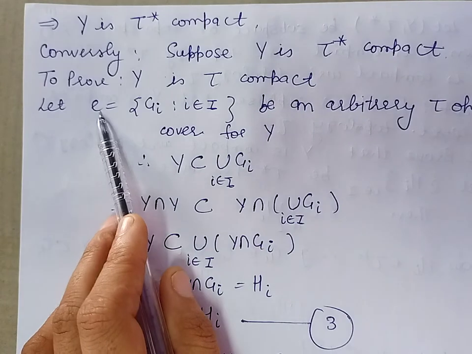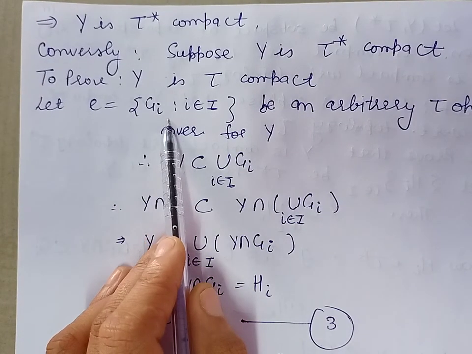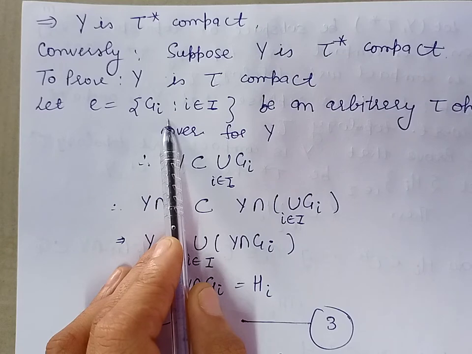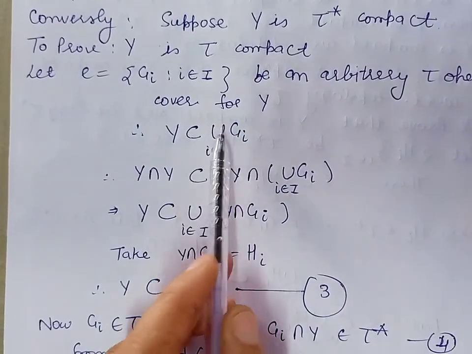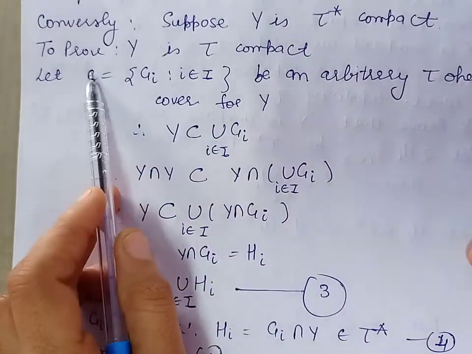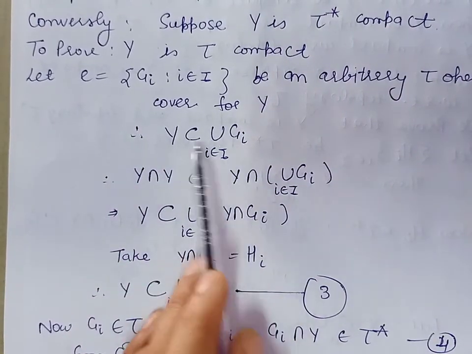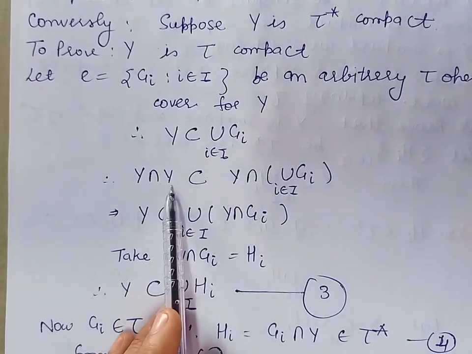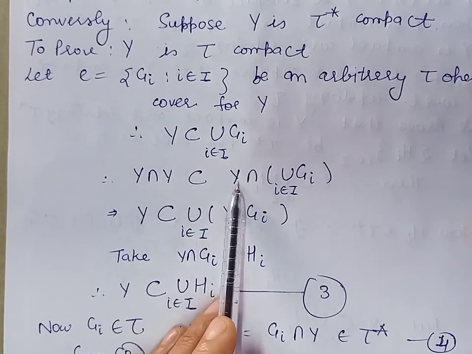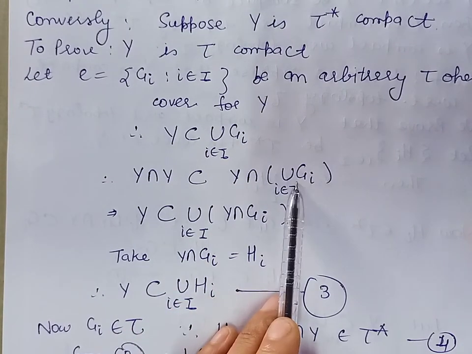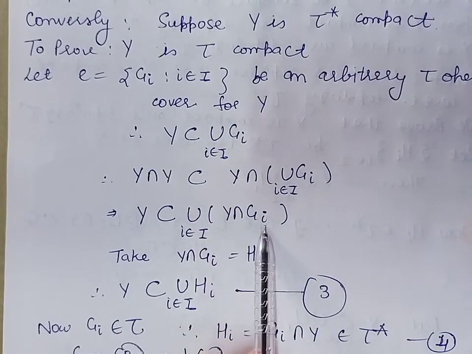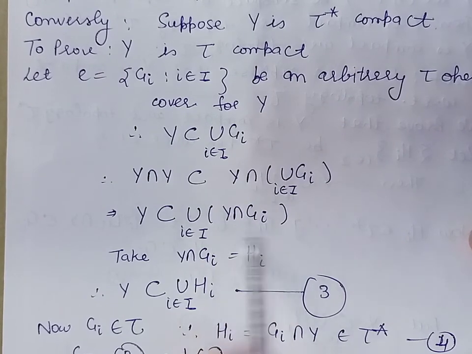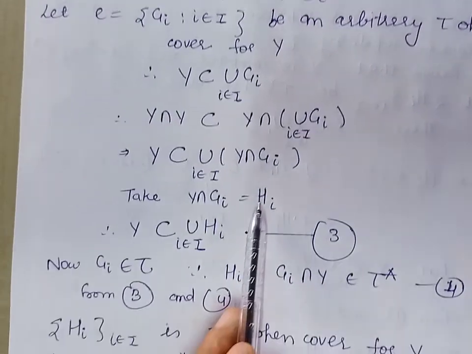So let us take E, which is a collection of Gi's. Let this be an arbitrary tau open cover for the set Y. So by definition of open cover, Y will be contained in the union of the members of this collection. From here we get Y intersection Y is contained in Y intersection union of Gi. This can further be written as union of Y intersection Gi. Let us denote Y intersection Gi by the sets Hi.